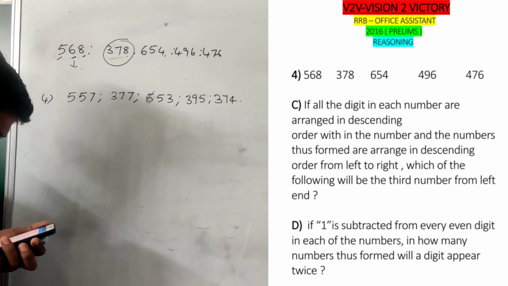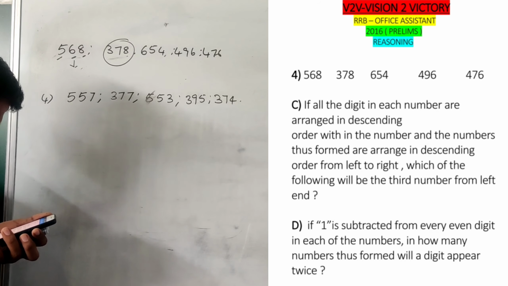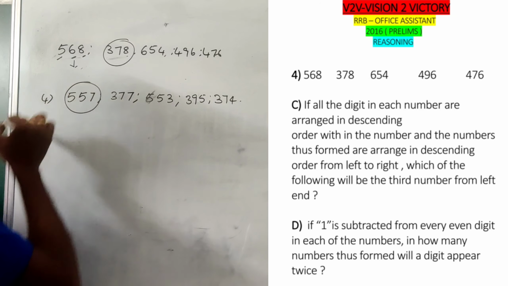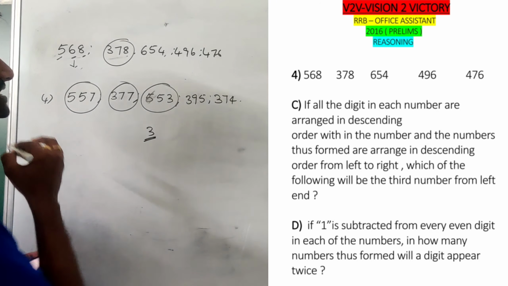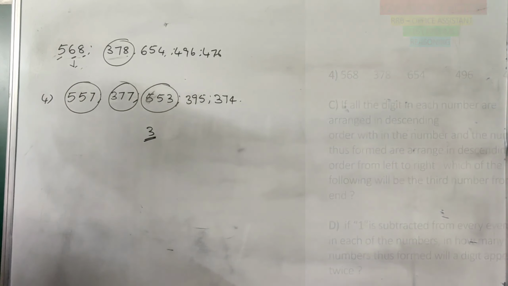In how many numbers thus formed does a digit appear twice? 557 has a repeated digit, 377 and 553 too. Total 3 numbers in which a digit appears twice.